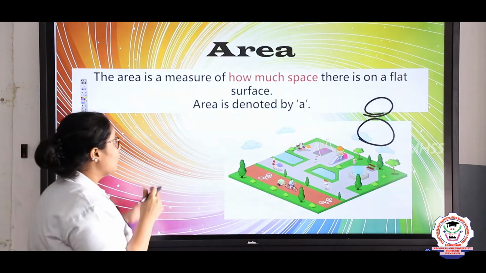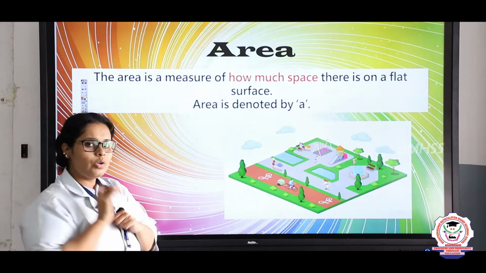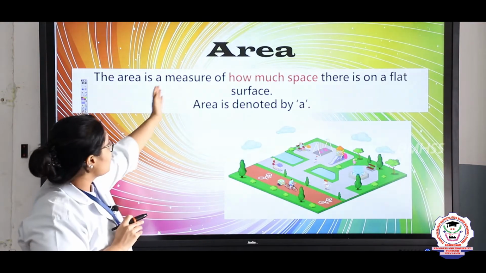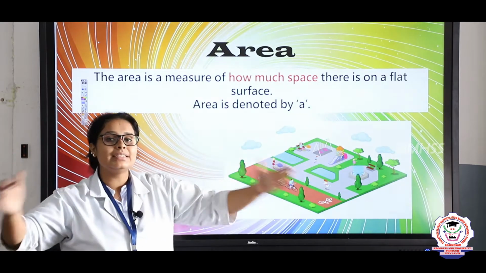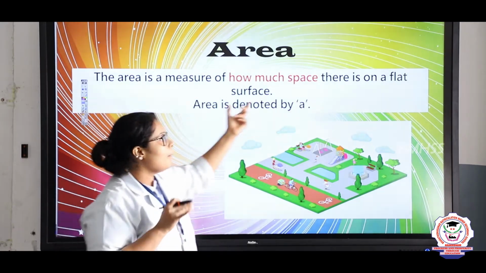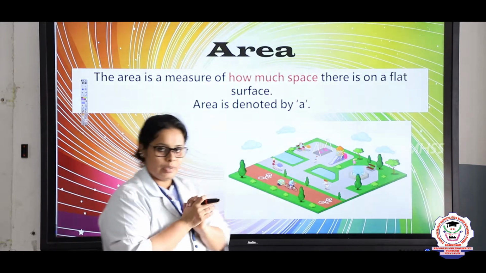Now first see what area means. The definition of area is: the area is a measure of how much space, that is how much place, it is occupying on a particular flat surface, and it is denoted by small a.